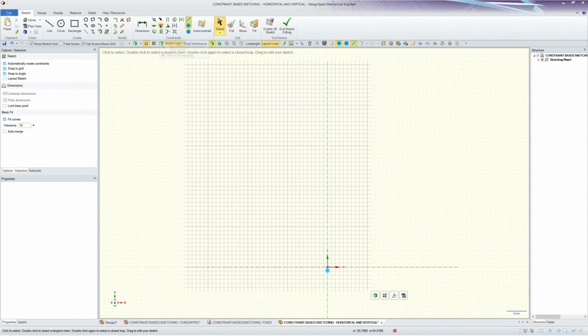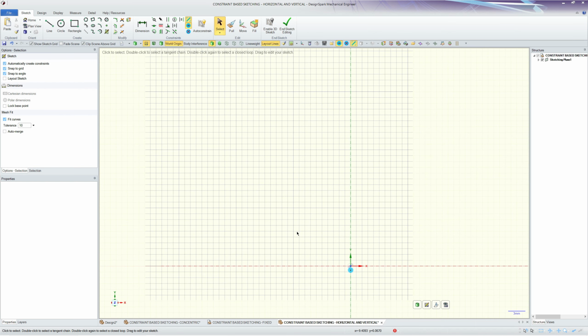Constraint-based sketching, horizontal and vertical constraints. So the horizontal and the vertical constraint will always be relative to the x-axis and the y-axis.